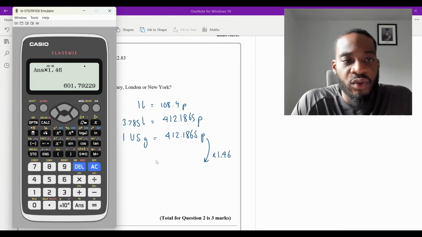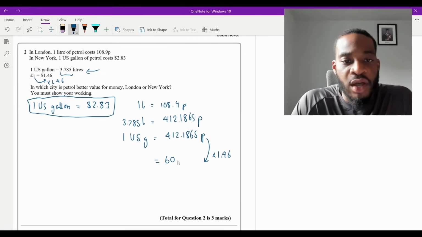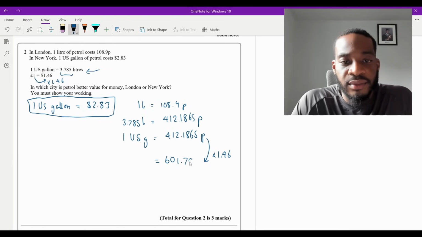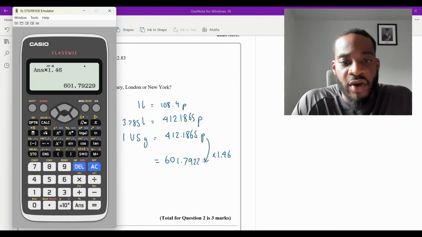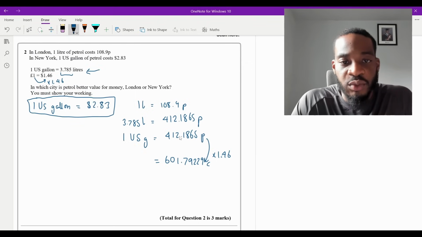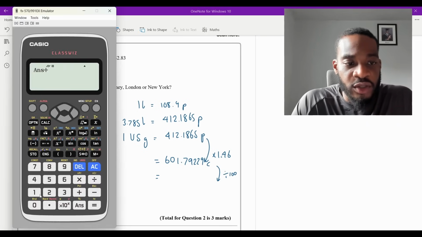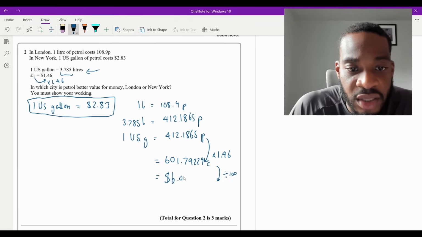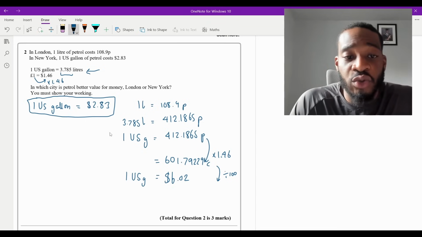So it's going to be equal to 601.792 and so on 79229, and this is in cents, isn't it? Because this was in pennies. So what I want to do is get this into dollars by just dividing by 100. And this gives us $6 and 2 cents, essentially, $6.02. And then we compare this to the actual price of 1 gallon in the US, which is $2.83.